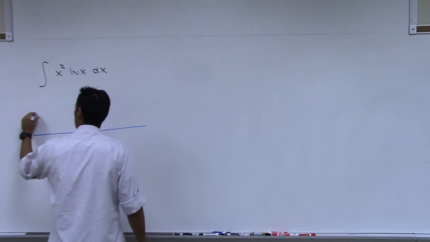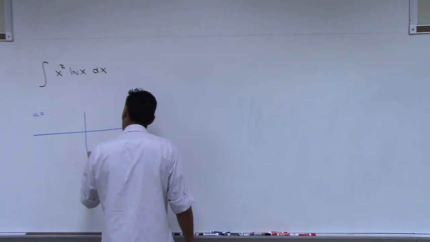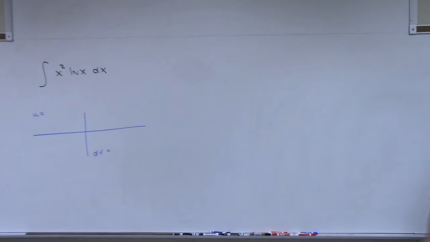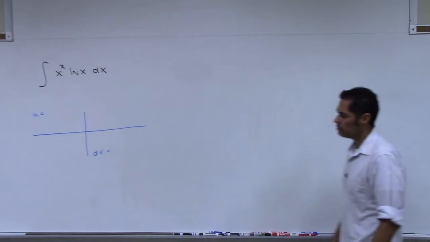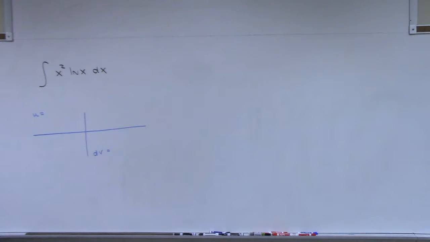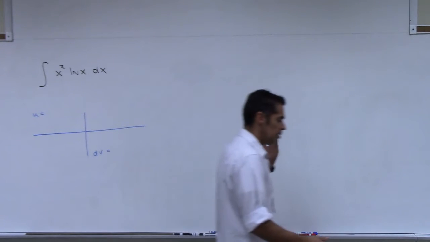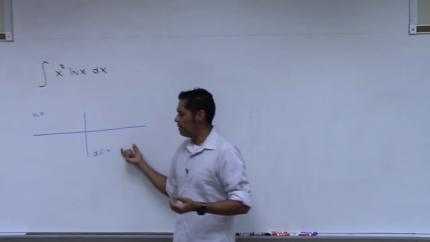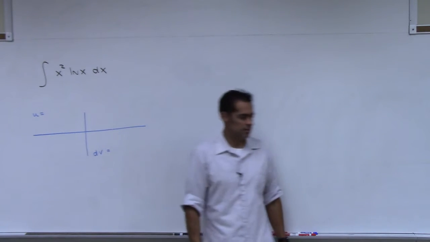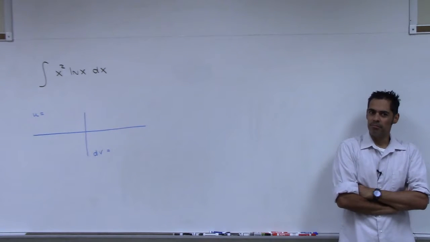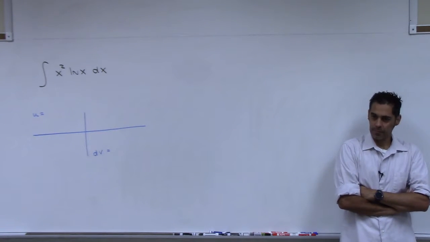I'm going to put u here. I'm going to put dv here. And now we get to pick. All right, anybody want to take a shot at this? What I'm asking is someone to tell me what you want me to have my u be, and what you want me to have my dv be, and why you want that. I also want the why you want to do it that way. Anyone have an idea? Go ahead.